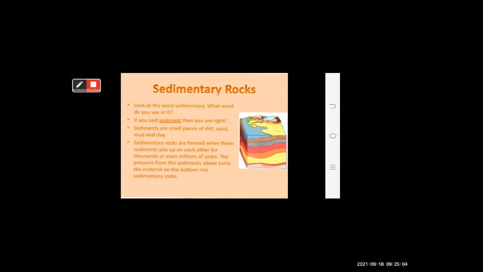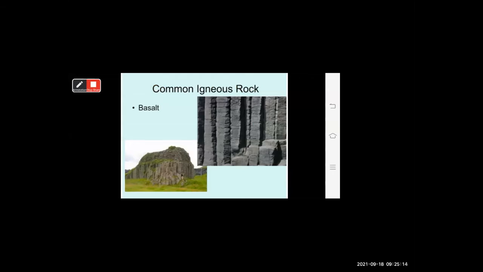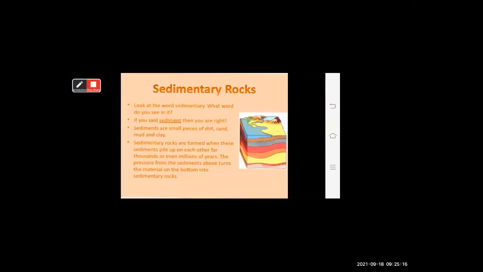Sedimentary rocks are mainly layered like a sandwich. You can find different layers of rocks, and sediment means pieces of dirt, sand, mud, and clay. All these layered up and form sedimentary rocks.